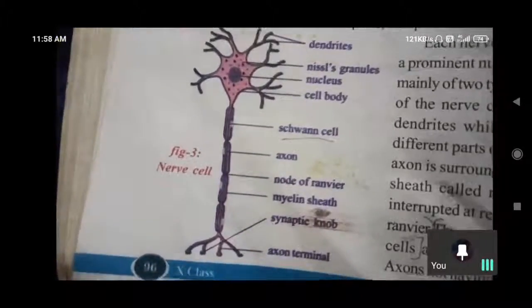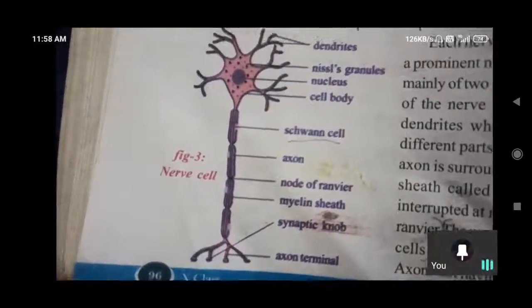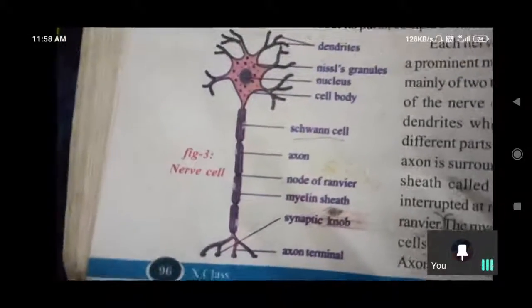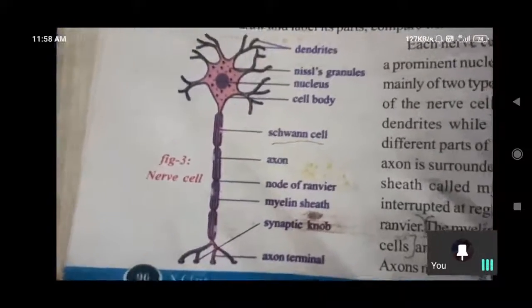So no destroying of the cell and no reproduction of the cell. Regeneration is not there in the nerve cells. Except nerve cells, all are reproducible. So coming to the nucleus, what is the function of the nucleus?